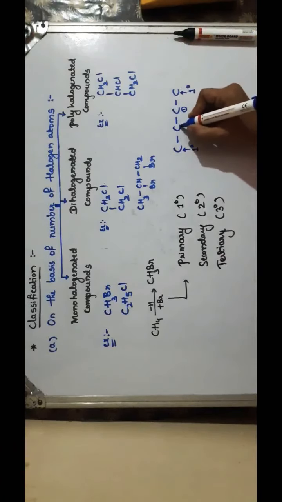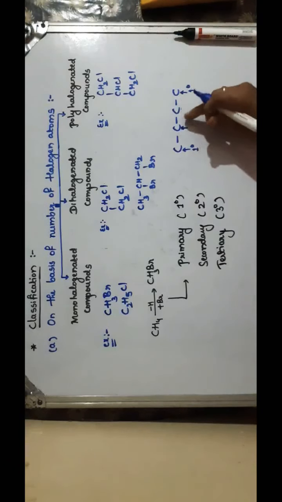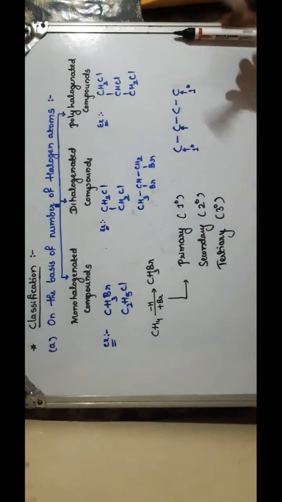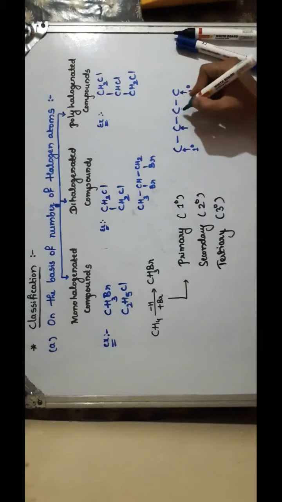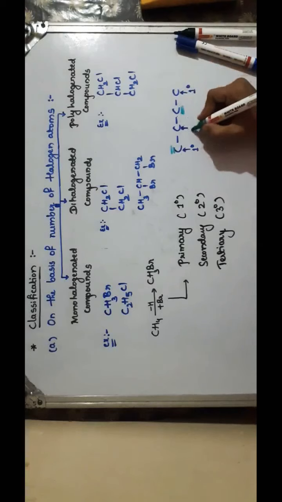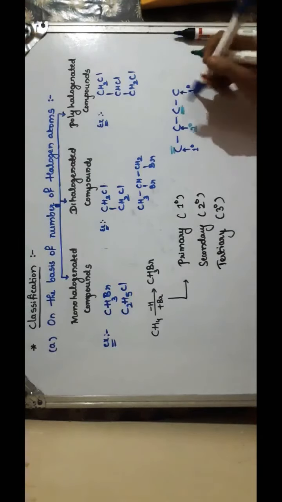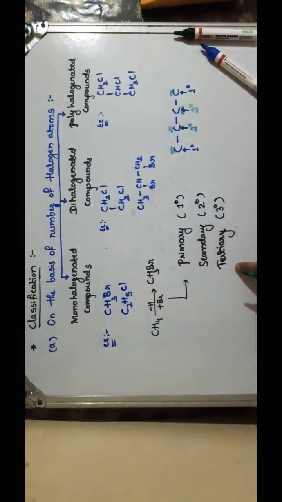Now look at this second carbon atom. How many carbon atoms is it attached to? It is attached to 2 carbon atoms, one is this one, second one is this one. So this carbon is attached to 2 carbon atoms directly. That's why this carbon is called a secondary carbon atom. Similarly, this carbon atom is also connected with 2 carbon atoms, so this is also secondary. Depending upon the nature of the carbon atom to which halogen is attached, we are classifying the monohalogen compounds as primary, secondary and tertiary.